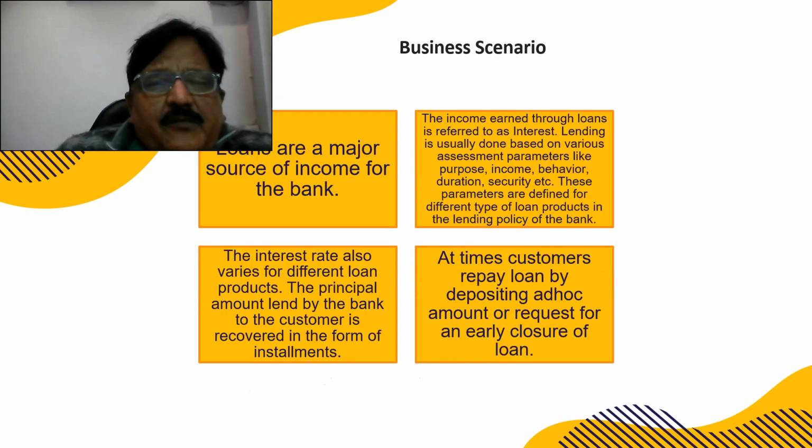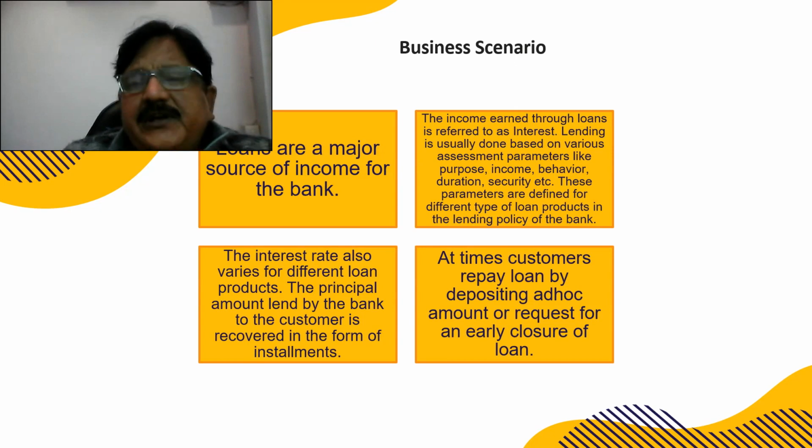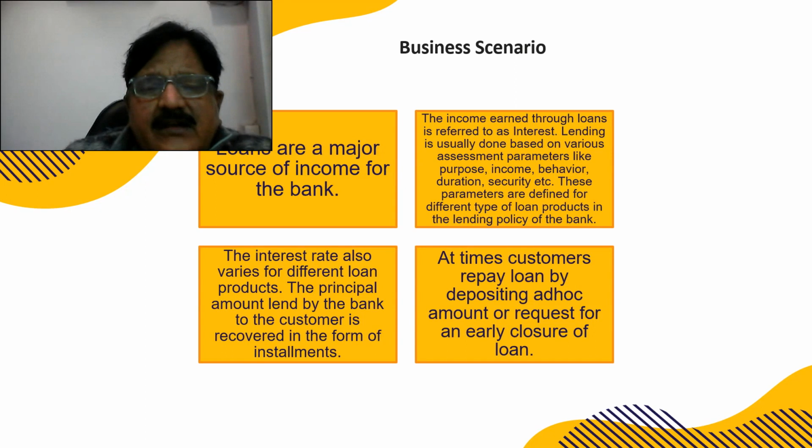The loans are given for various reasons, just like housing loan, car loan, loan against collateral, that is loan against property, LAP, gold loan, loan against securities, education loan. These are some examples of individual loans, and we have certain cash credit limit, overdraft limit for business entities. The loans are a major source of income for the bank. We earn income from the interest when we charge in the loan account. So this is called interest.